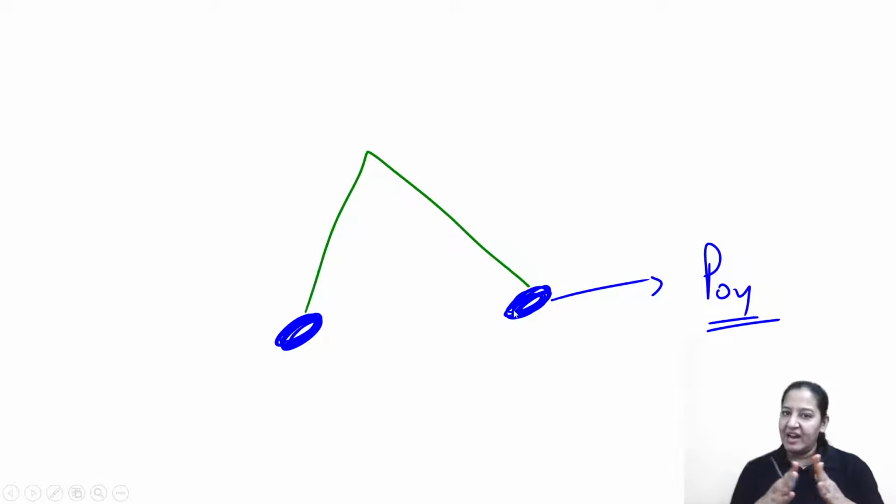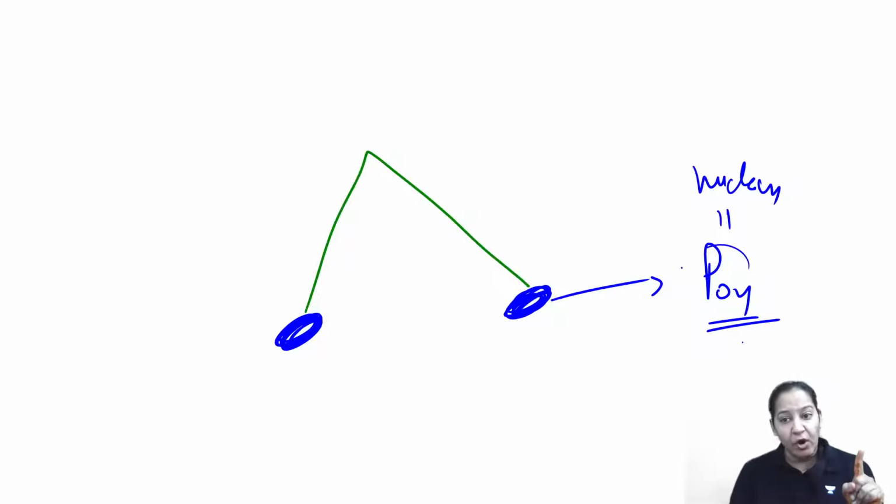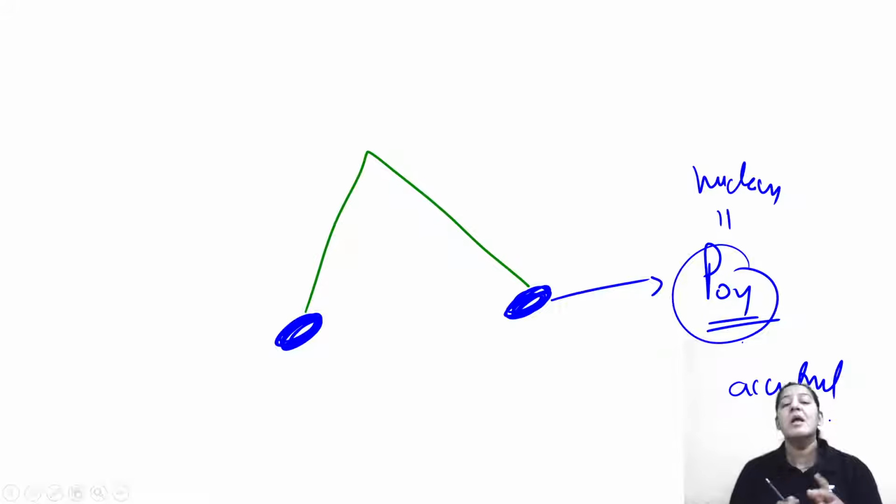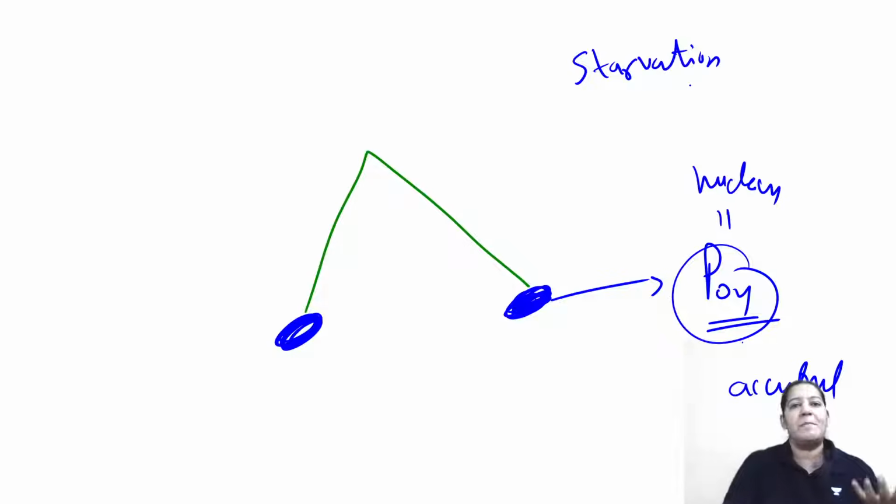Whenever any bacteria divides, phosphate is required for nuclear division. For the nucleus, it is required. But whenever any bacteria is not dividing, phosphate gets accumulated, and it is accumulated in the form of granules. So basically, these granules are formed when the bacteria is unable to divide in starvation. In the condition of starvation, no food is available, so the bacteria can't divide.